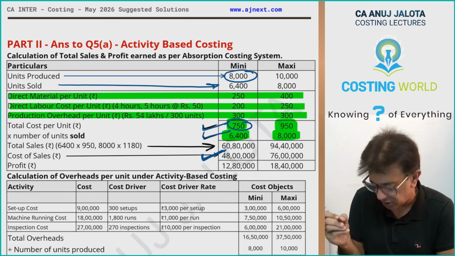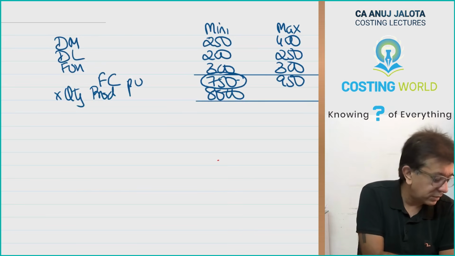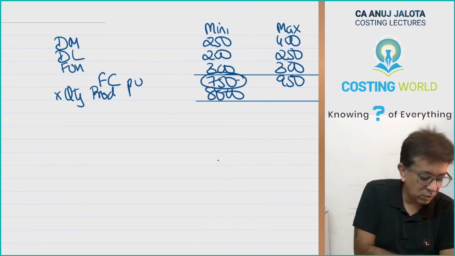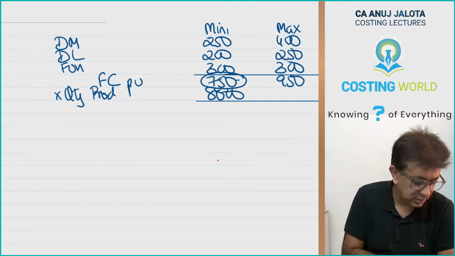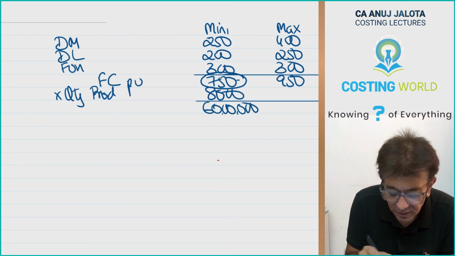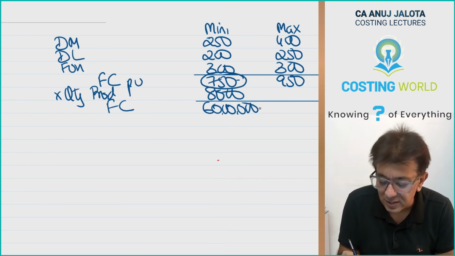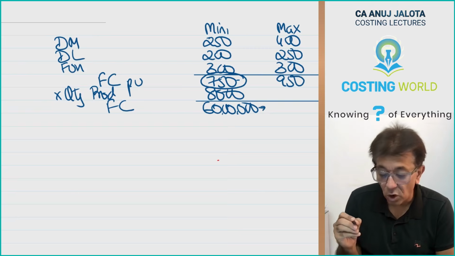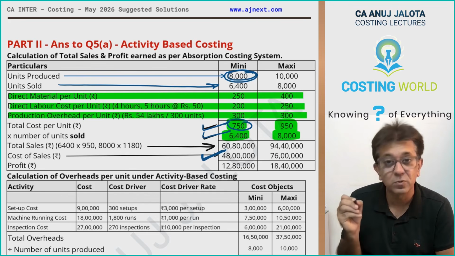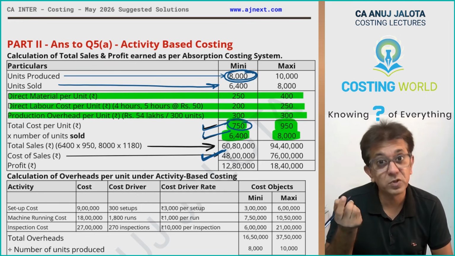Quantity produced was how much? 8,000. So therefore, we'll multiply by 8,000. So 750 into 8,000 will give you all 60 lakhs, I guess. Just a sec. Yeah, this will give you 60 lakhs. But please do remember, this will give you factory cost. Can you say this is a factory cost for producing how many units, beta? 8,000. But you have sold how much? 6,400, and closing stock should always be accounted for then.